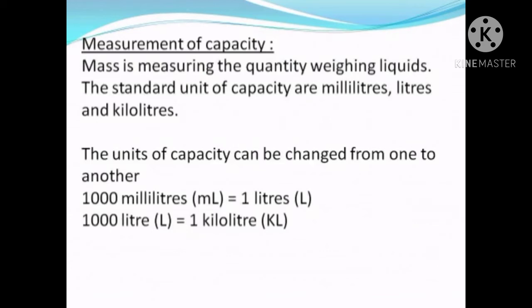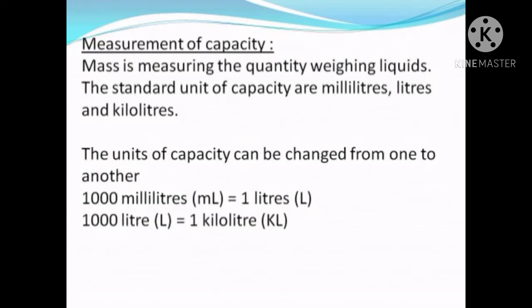Here in the measurement of capacity, the standard units are milliliter, liter and kiloliter. Okay, as in the other two previous cases, here also the units of capacity can be changed from one to another, as 1000 milliliters is equal to 1 liter, 1000 liters is equal to 1 kiloliter.